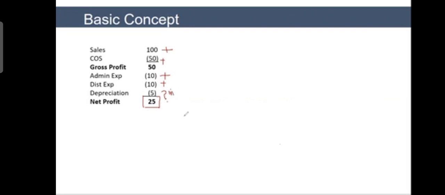So how much cash do you have now? Your cash should be more than 25. Your cash should be net profit 25 plus add back non-cash expenses. You should have $30 with you, right? Because this $5 you subtracted as an expense, you call it non-cash expense. You subtracted it as an expense, but in reality you did not pay anyone. So this should be within the business. So your business cash should be 25 plus 5 equals 30.